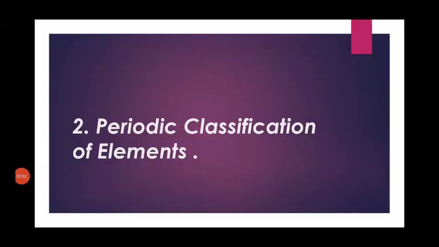Hi children, today we are going to learn science lesson number 2, periodic classification of elements, that is a continuation. In the last video we saw Mendeleev's periodic table. So what is Mendeleev's law? The properties of elements are periodic functions of their atomic masses. This law given by Mendeleev is known as Mendeleev's law.